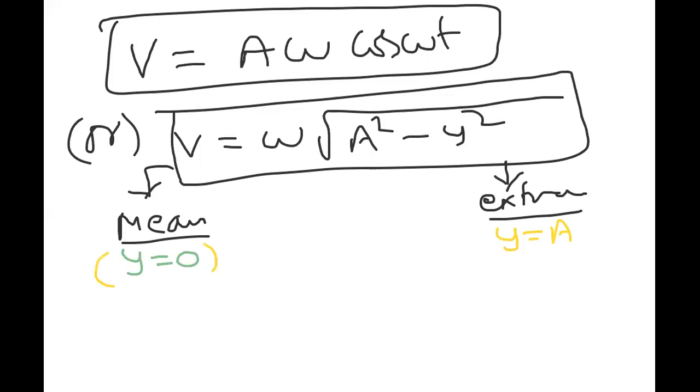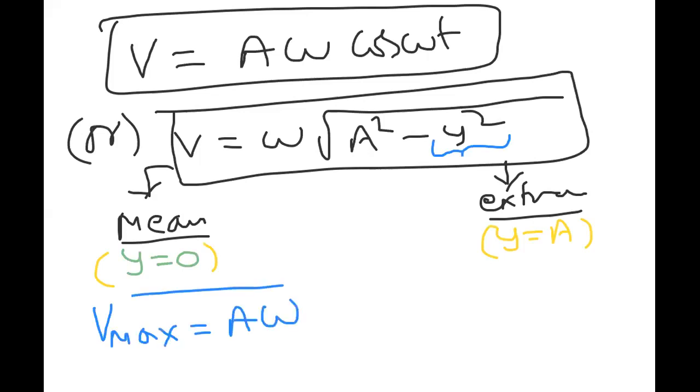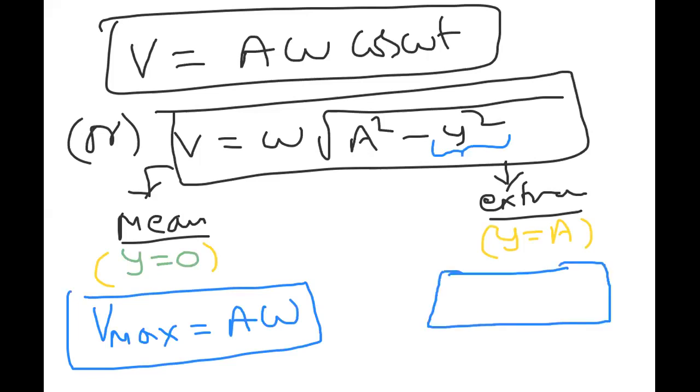Whenever we substitute y equal to 0, we get the maximum value, because the subtracting term became 0. Here y equal to a is substituted, so a square minus a square will become 0. So it will become the minimum value, and the minimum value here is 0.